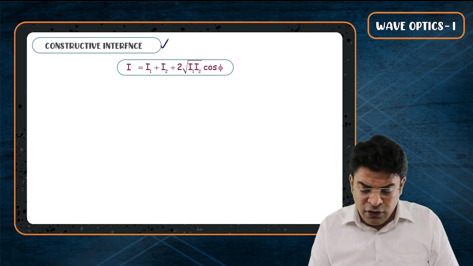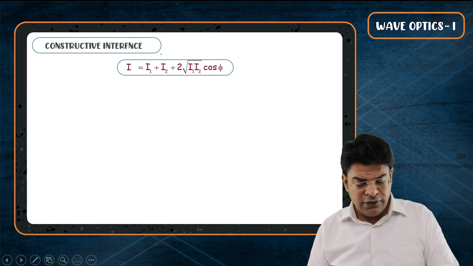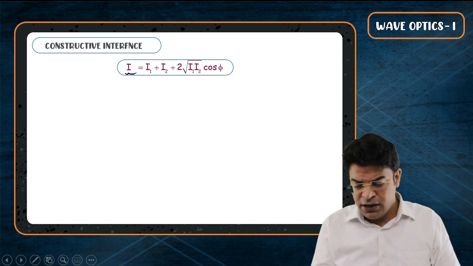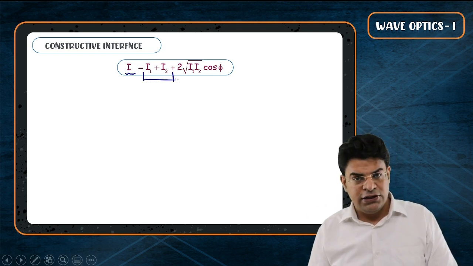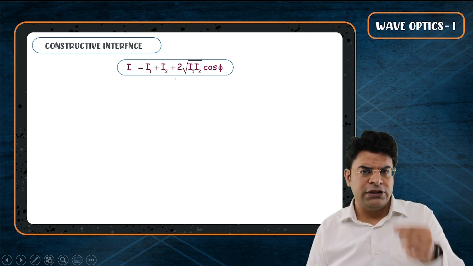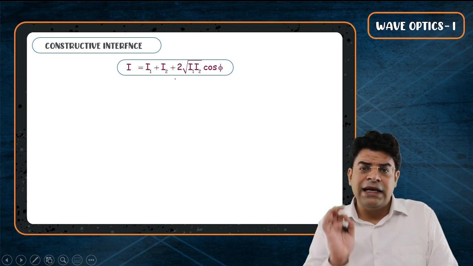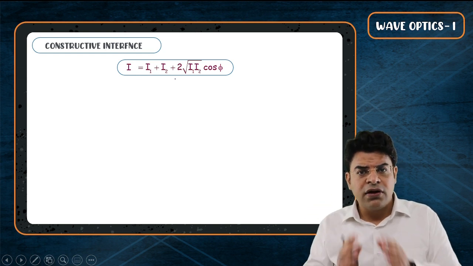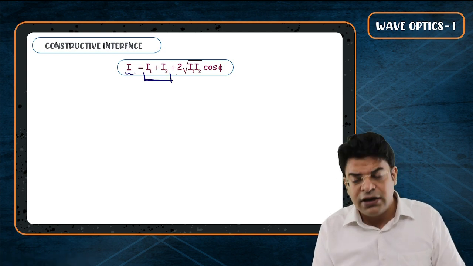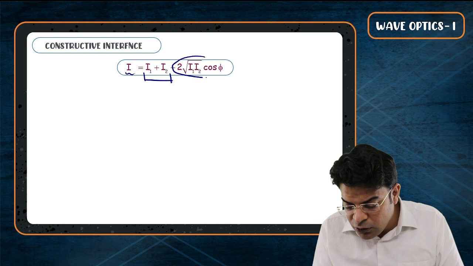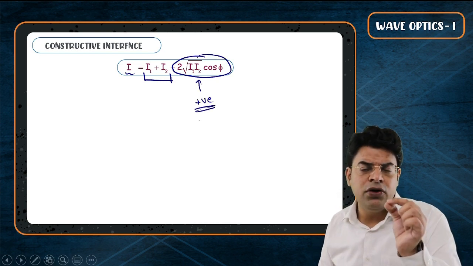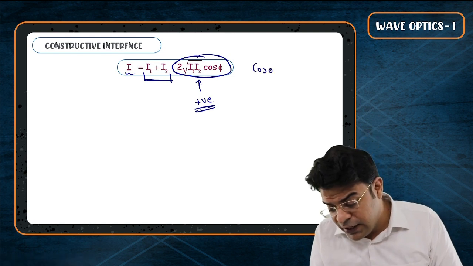Now, what is the meaning of constructive interference? Constructive interference means that the resultant intensity should be greater than the sum of individual intensity. So if the resultant intensity at a point comes out to be more than I1 plus I2, then you will say that it is constructive interference. For the resultant intensity to be greater than the individual sum, this third quantity should be positive. And for this 2 root I1 I2 cos phi to be positive, you will say that cos phi has to be positive.